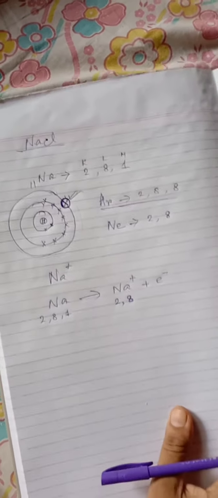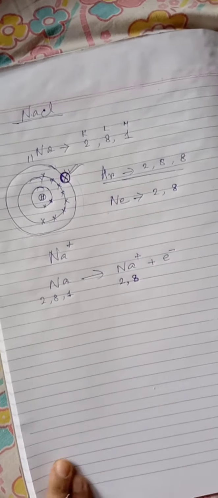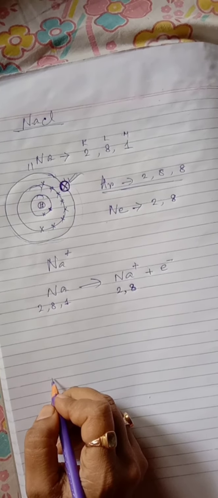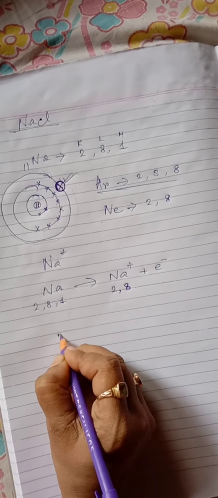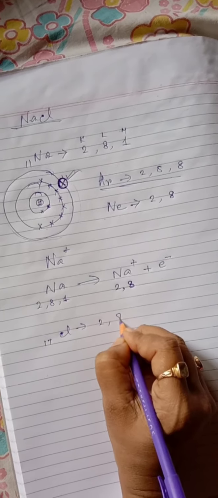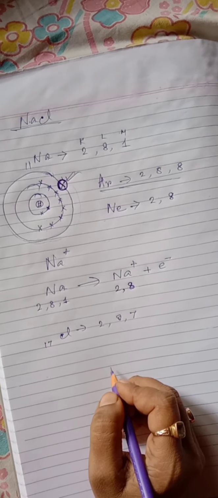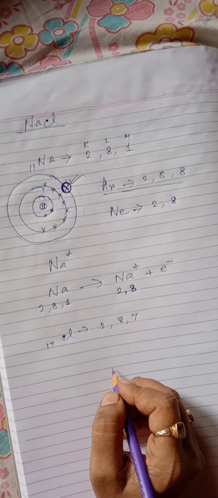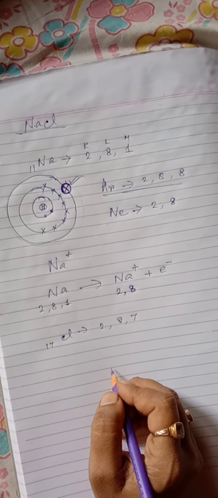Okay, and chlorine. The atomic number of chlorine is 17 and its electronic configuration is 2, 8, 7. So there are 7 electrons in the valence shell of the chlorine atom.